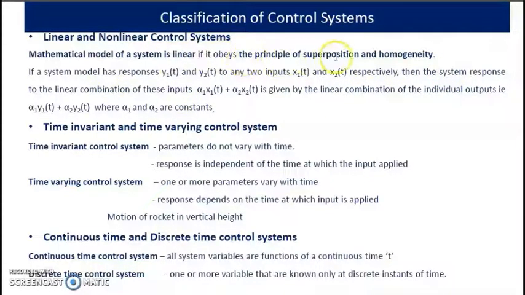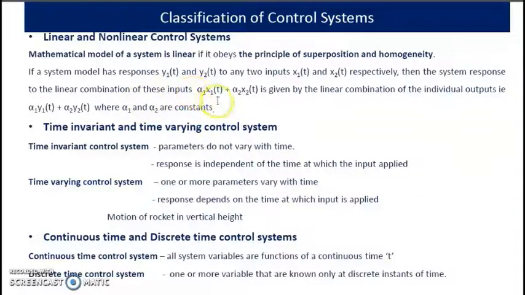And what do you mean by the principle of superposition? The principle of superposition implies that, consider a system with two inputs, x1 of t and x2 of t, and let the corresponding outputs be y1 of t and y2 of t.